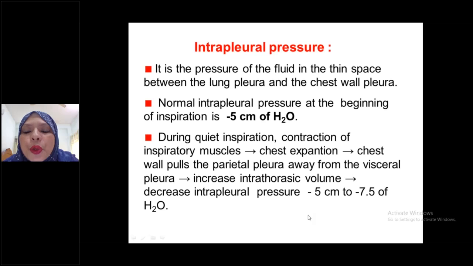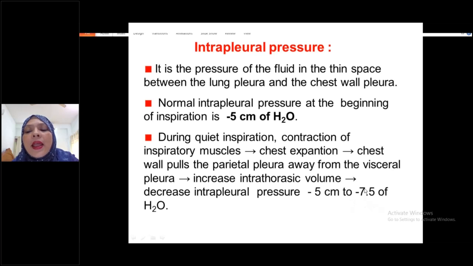According to the 26th edition, the latest edition of Ganong, at the beginning of inspiration it is -2.5 millimeter of mercury, and at the ending of inspiration intrapleural pressure goes towards -6 millimeter of mercury.